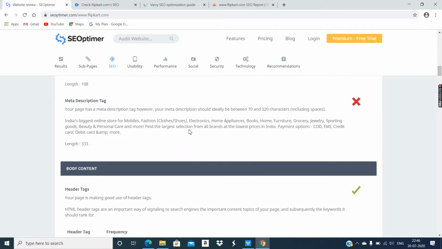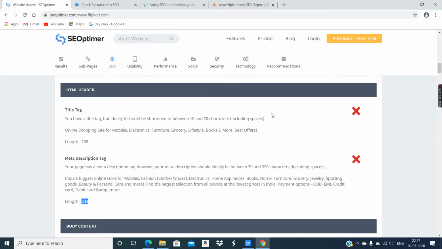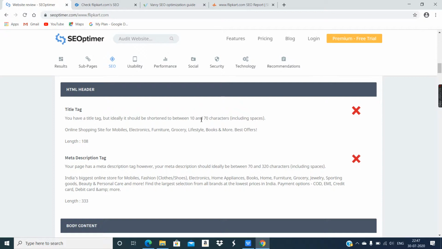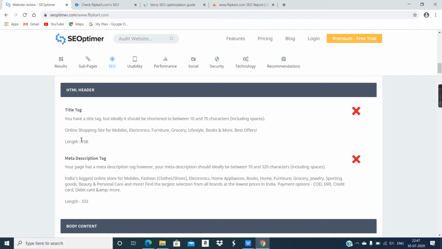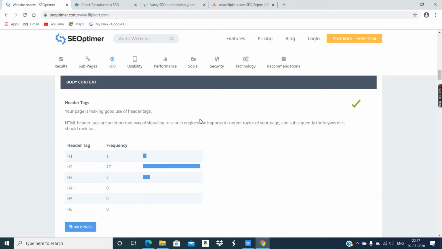They have specified the meta description tag. Your page has a meta description tag. However, your meta description should ideally be between 70 to 320 characters. Their meta description is very long, 333 characters, so they have to reduce it to between 70 and 320 characters. They have nicely mentioned in the report how to modify the contents of the website. Here the length of the title text in the title tag is 108, and the ideal length is between 10 to 70 characters.